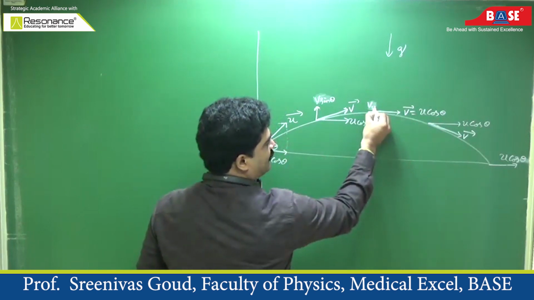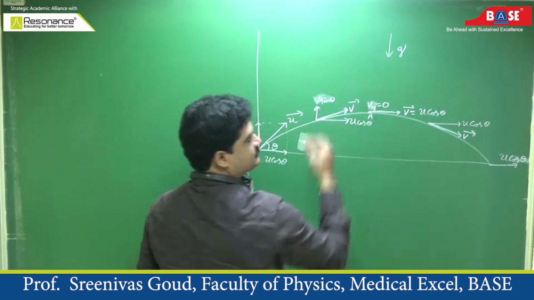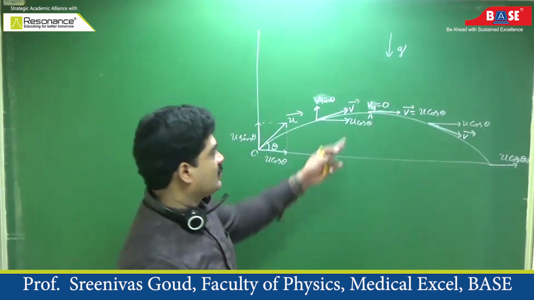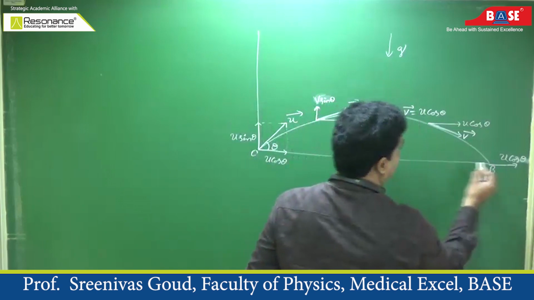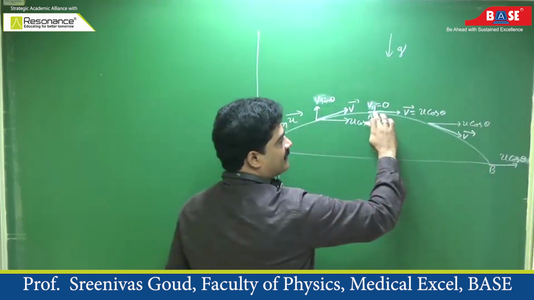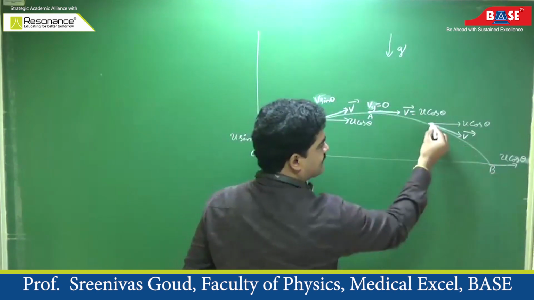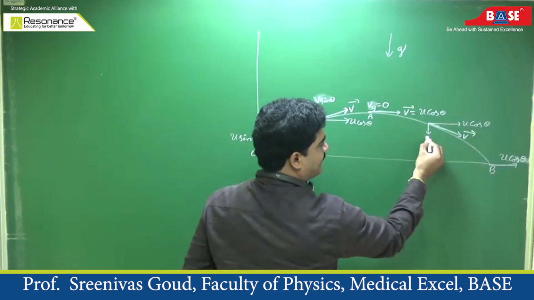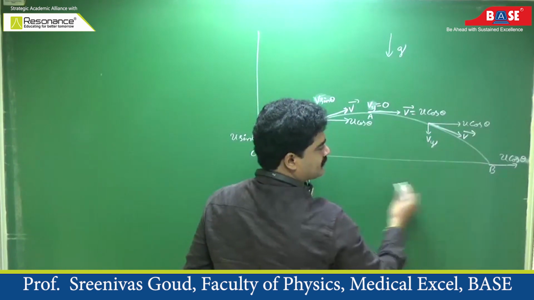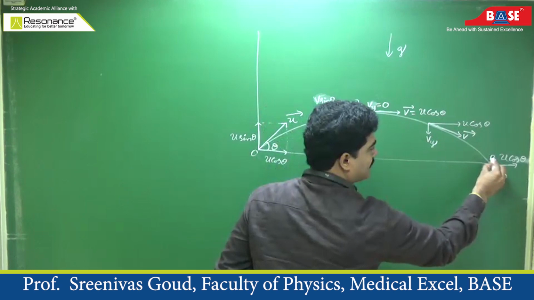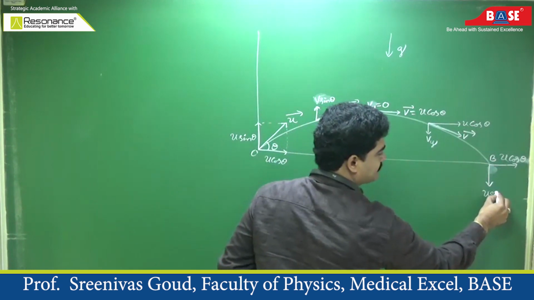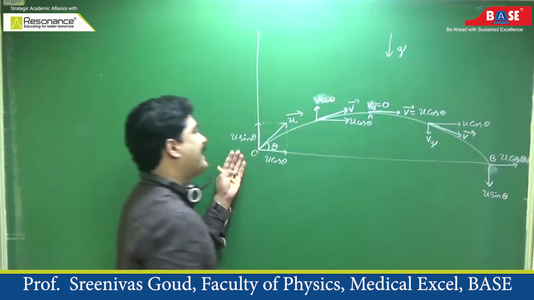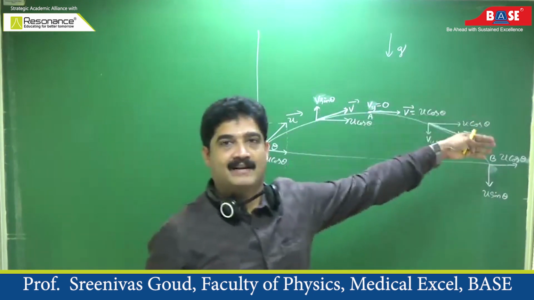So velocity along y axis is 0. So from that point to this striking point B, again the vertical component of velocity increases and restores its value. Means when it strikes the ground, its vertical component will be once again u sin theta. So with what angle it is projected? With the same angle it strikes the ground.